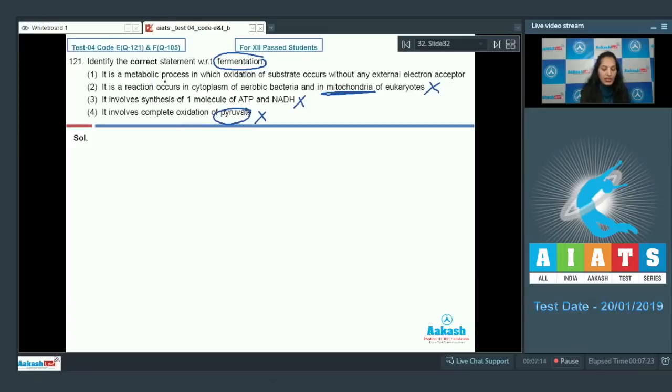First option, it's a metabolic process in which oxidation of substrate occurs without any external electron acceptor. This is true. There is no external electron acceptor in the case of fermentation. NAD plus is the electron acceptor. So the correct option for the given question is option number 1. Let's move on to the next question.